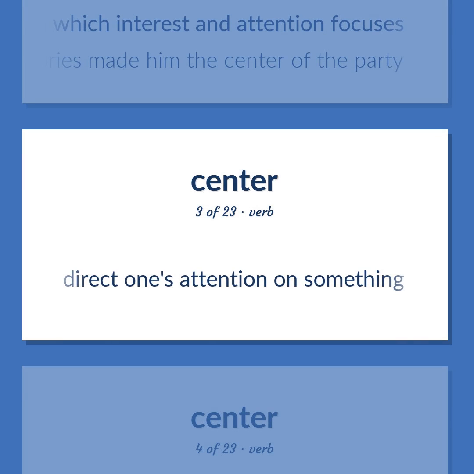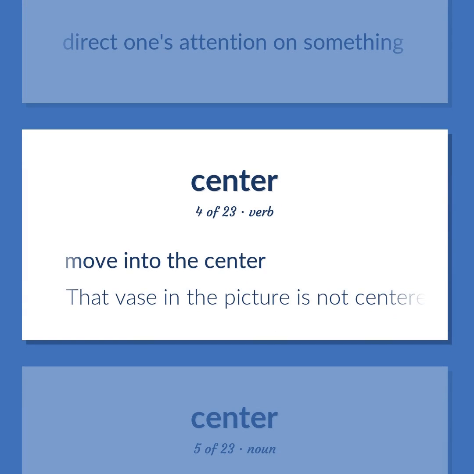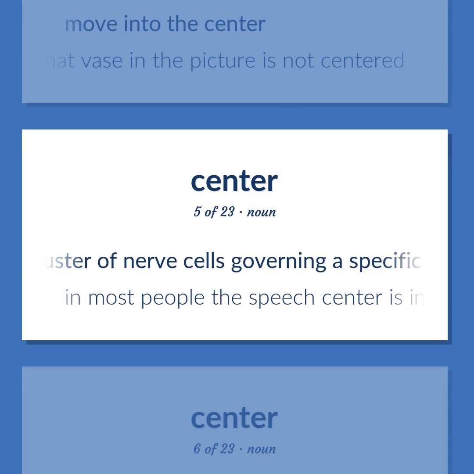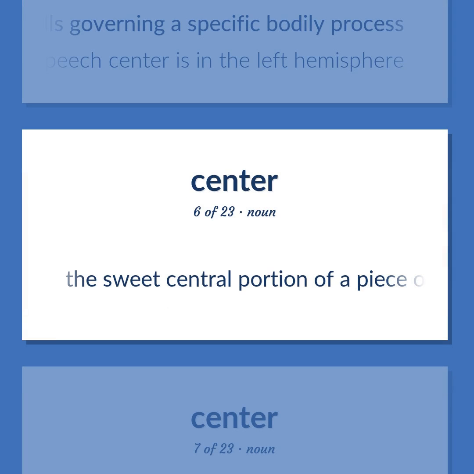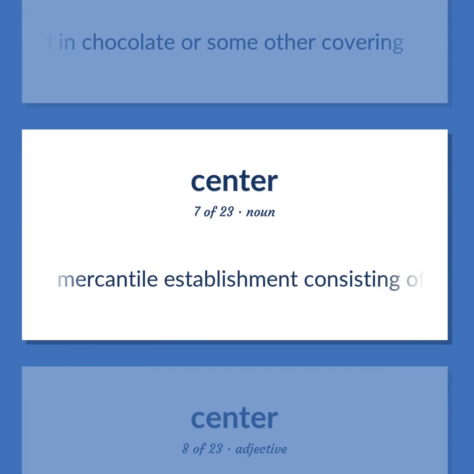Direct one's attention on something. Move into the center. That vase in the picture is not centered. A cluster of nerve cells governing a specific bodily process. In most people, the speech center is in the left hemisphere. The sweet central portion of a piece of candy that is enclosed in chocolate or some other covering. Mercantile establishment consisting of a carefully landscaped complex of shops representing leading merchandisers. Usually includes restaurants and a convenient parking area, a modern version of the traditional marketplace.